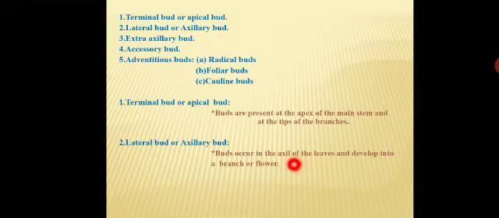That is called an axillary bud and it develops into a branch, or has the capacity to produce a flower. For example, hibiscus has the capacity to produce an axillary flower. Hibiscus and datura metel are some examples of axillary buds.